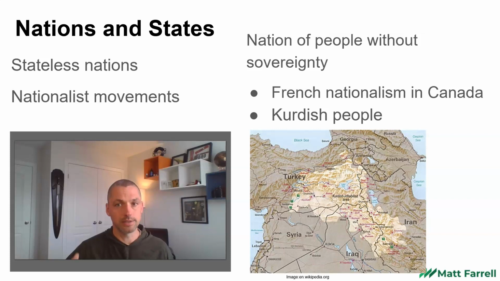Another example might be the Kurdish people. Kurdistan is not a country. However, the Kurdish nation of people lives in a region they call Kurdistan that actually is within the boundaries of Turkey, Iran, Iraq, and Syria. So the Kurdish people would love to have their own state called Kurdistan. However, they do not. They are essentially a stateless nation, people without a state.